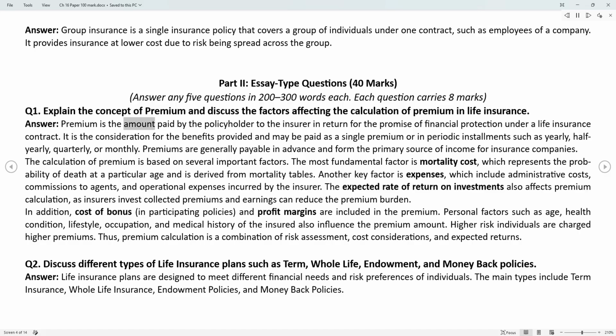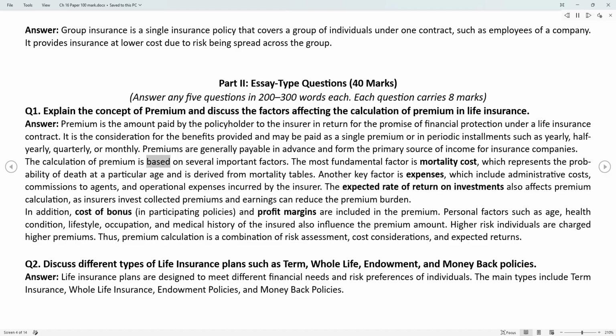Answer. Premium is the amount paid by the policyholder to the insurer in return for the promise of financial protection under a life insurance contract. It is the consideration for the benefits provided and may be paid as a single premium or in periodic installments such as yearly, half-yearly, quarterly, or monthly. Premiums are generally payable in advance and form the primary source of income for insurance companies.